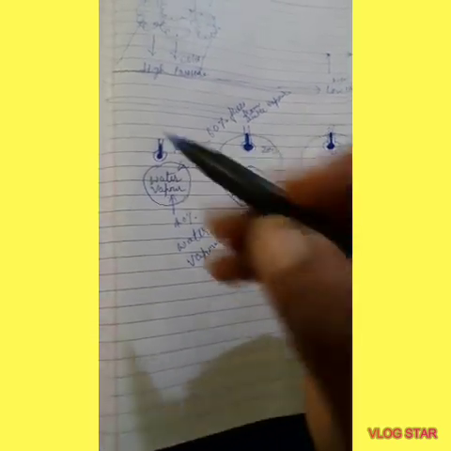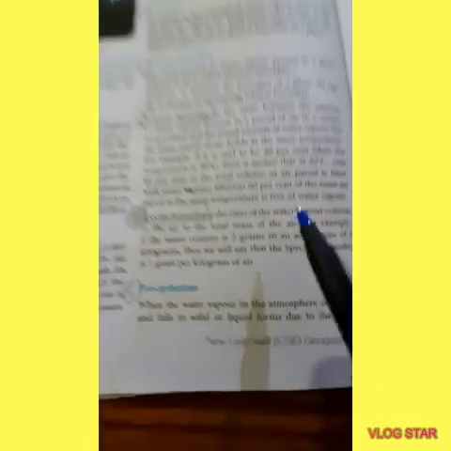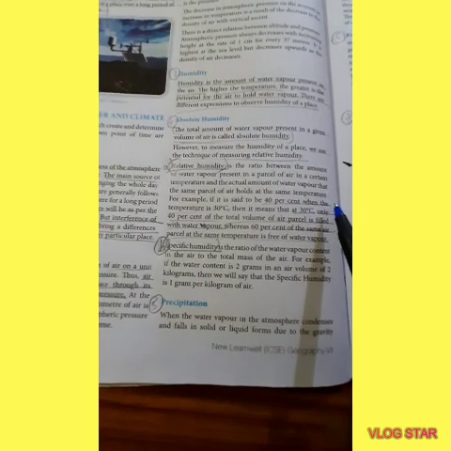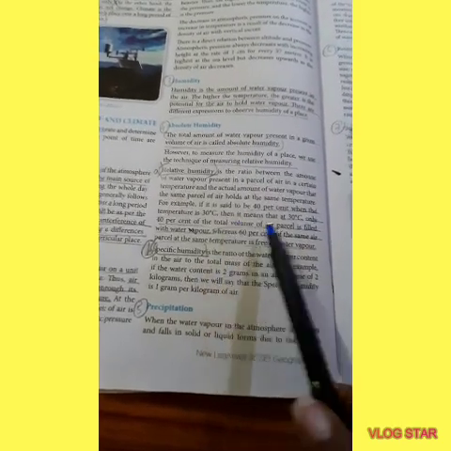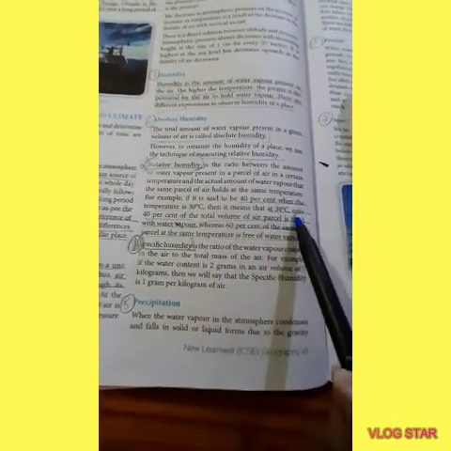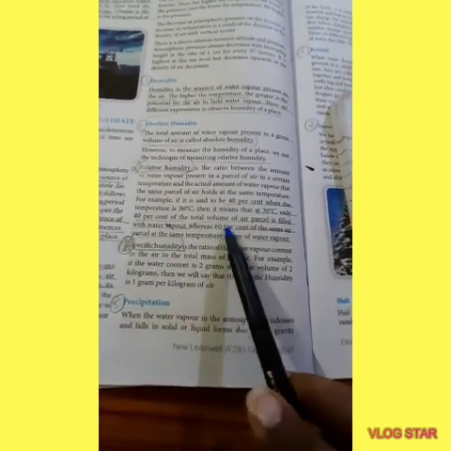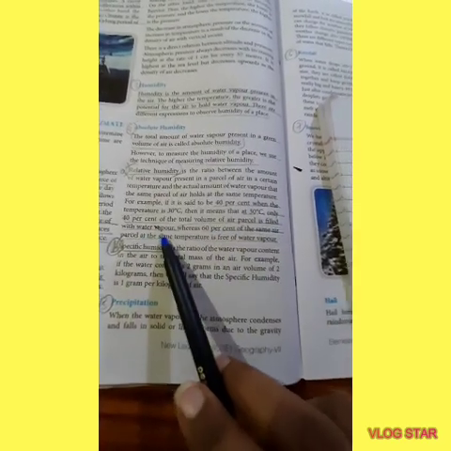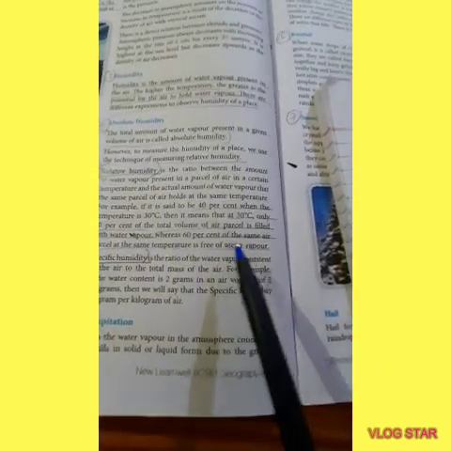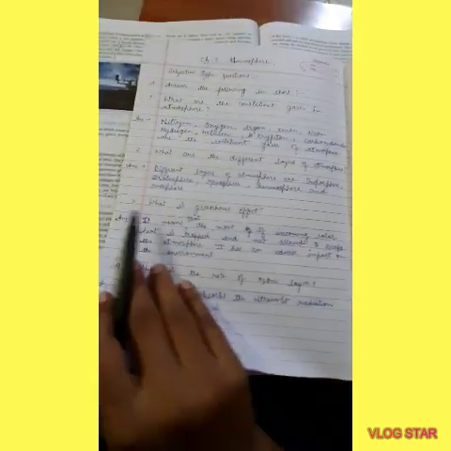Now, in the book it is told that, you see here, see this line, 40%, it means that at 30 degrees centigrade, only 40% of that volume of air parcel is filled with water. The remaining 60% is free of water vapor.